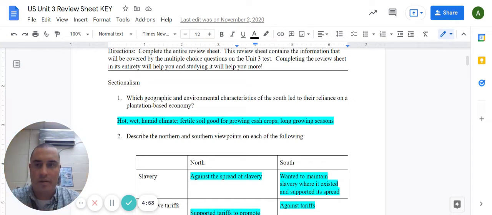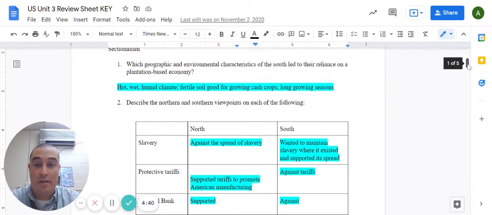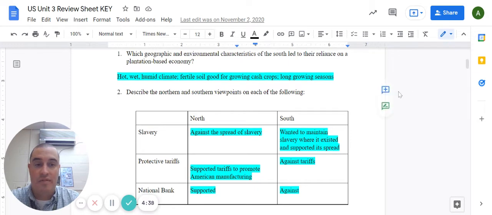Okay, so we are looking at the Unit 3 review sheet here. We're going to start off talking about sectionalism. Which geographic and environmental characteristics of the South led to their reliance on a plantation based economy? So, in the South, there was a hot, wet, humid climate. There was very fertile soil that was good for growing cash crops like cotton. And there were long growing seasons, which again led to more of a plantation based economy in the South and a very large reliance on slavery.